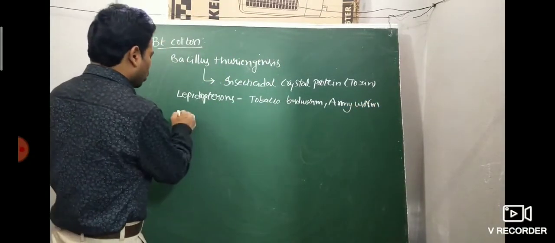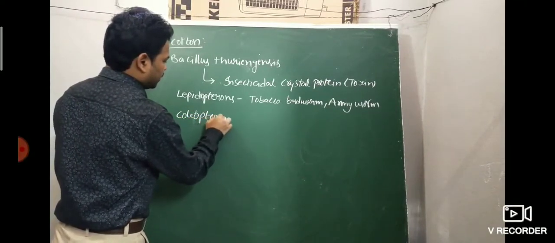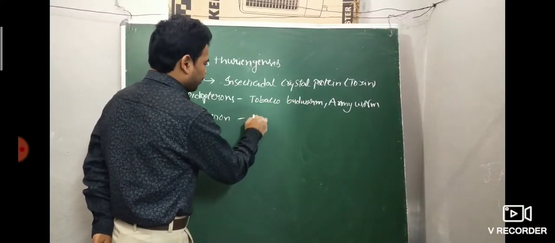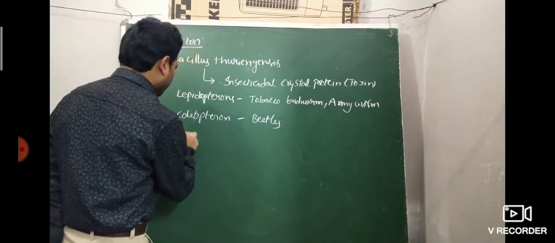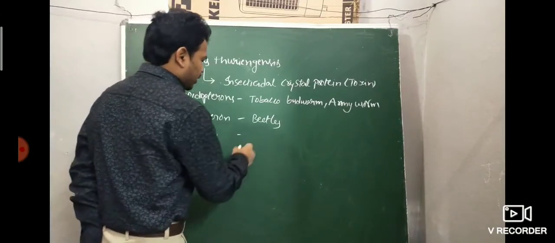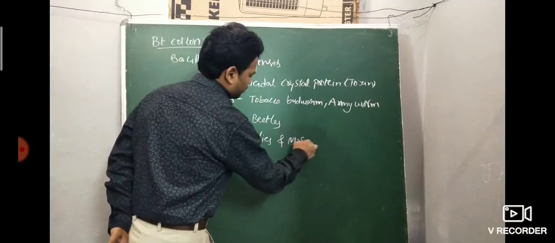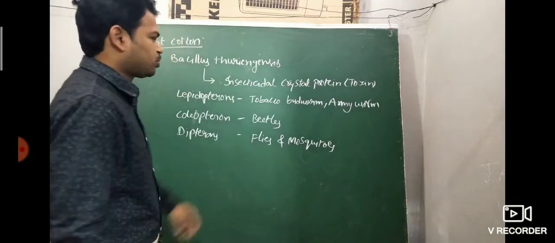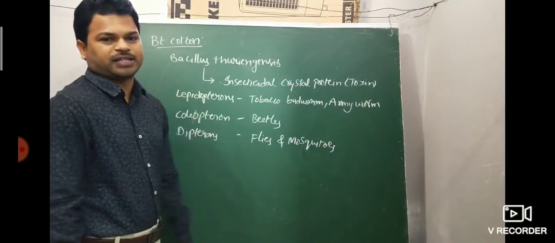Then coleopteran protein kills beetles. Then dipteran protein kills flies and mosquitoes. So it kills different types of insects.